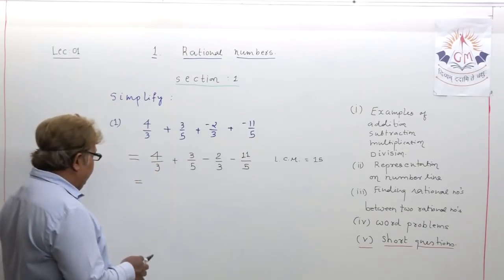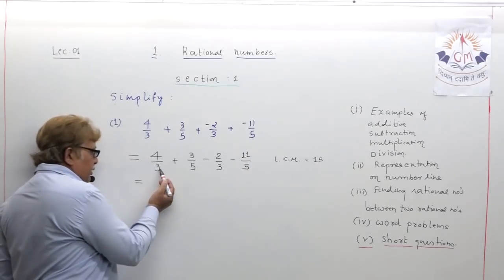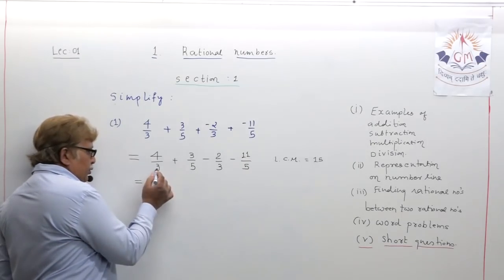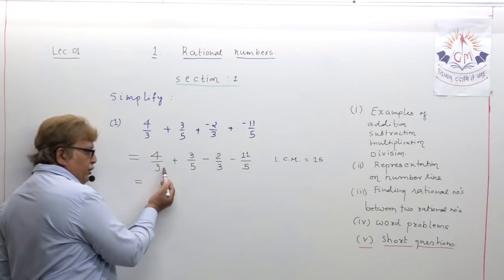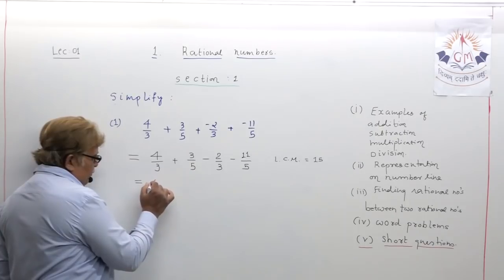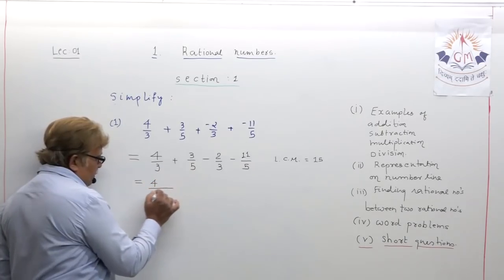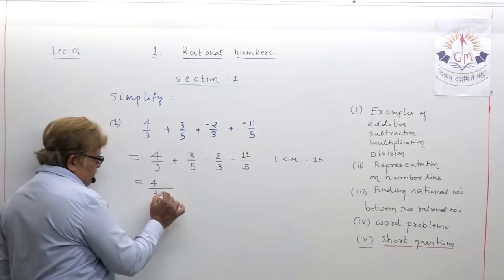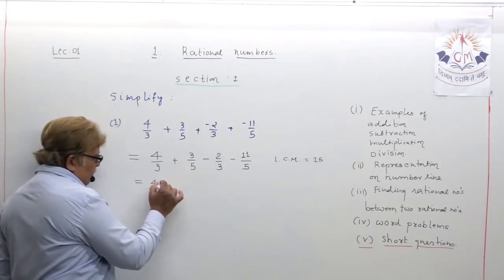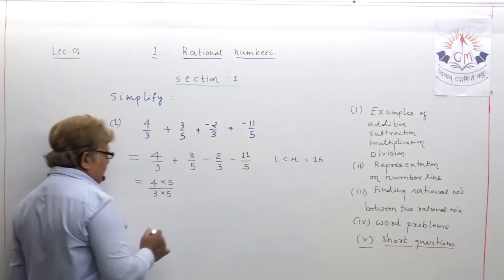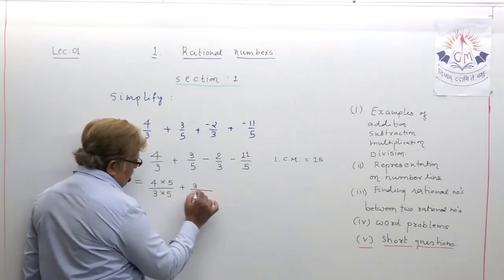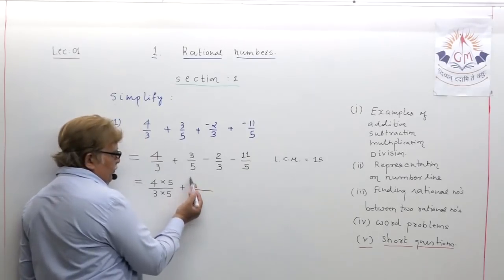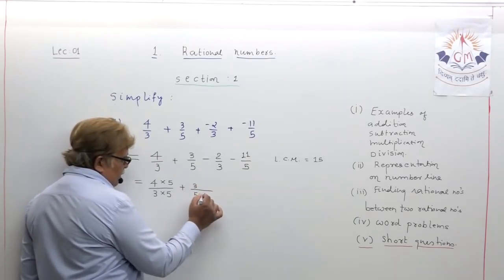Now, my dear student, here in the denominator you have to bring 15 everywhere. 3 times how much is 15? 5 times. Let us multiply 3 times 5. The 5 is also multiplied here, plus here is 5. 5 times how much is 15? 3 times.